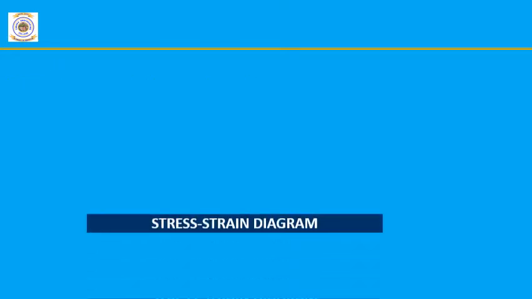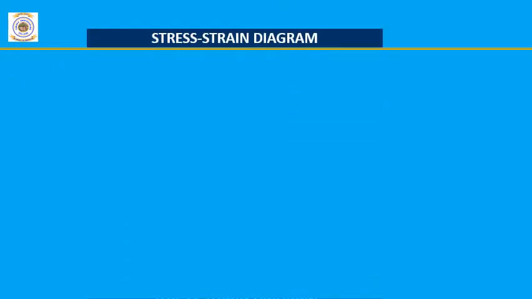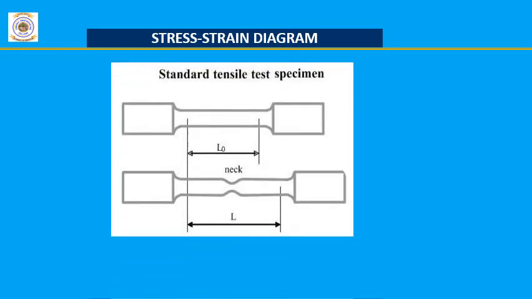The next topic is the stress strain diagram. In order to compare the properties of different materials, we have to conduct a series of standard tests. One such standard test is the tensile test, where a standard cylindrical specimen is subjected to a tension load or tensile load. The load is applied until the specimen breaks or failure occurs.